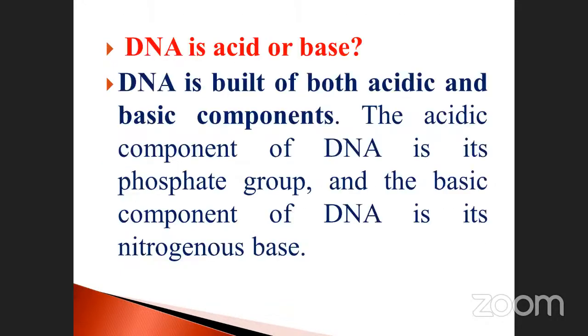See the next one. Is DNA an acid or a base? Another question. DNA is built of both acidic and basic components. That is amphoteric nature. The acidic component of the DNA is its phosphate group, which is called phosphoric acid. And the basic component of the DNA is its nitrogenous bases. Don't forget, this is the base, this is the acidic nature. So the DNA is built of both acidic and basic components.